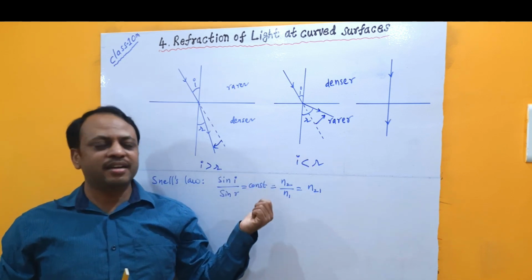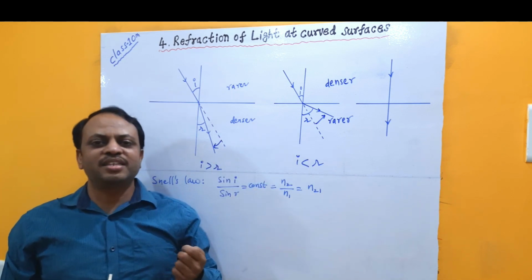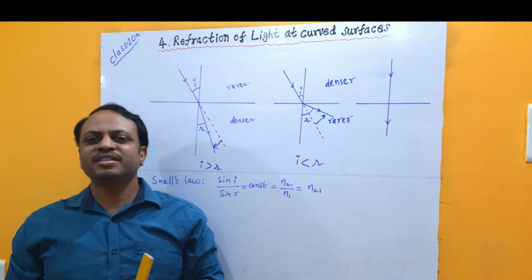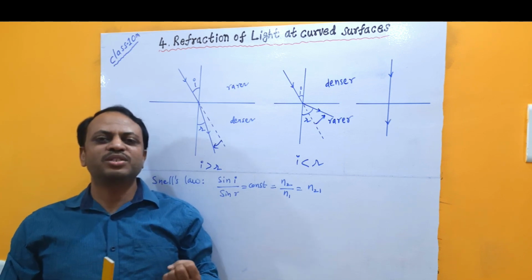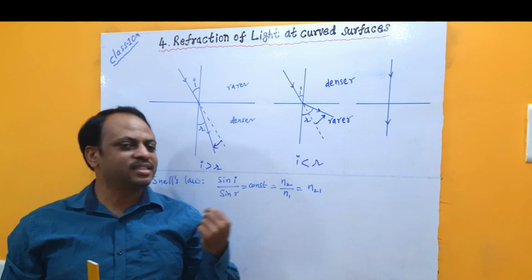Now let us understand how light undergoes refraction when it falls on a curved surface. First of all, let's go for a small activity to understand this.